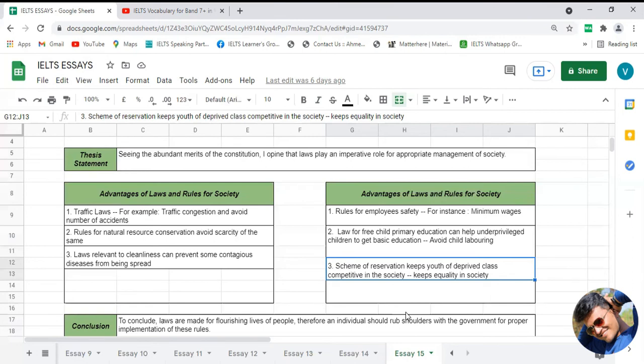Although some amendments are required in that scheme, and everybody has come together to make certain changes in that scheme, depending on the requirement, depending on the time. But yes, definitely that scheme has provided so many advantages to so many individuals, and indeed it is a betterment for society. Okay, so these are the advantages which I have discussed for body paragraph number two. Now it's time to see, by using these points, how we can develop our body paragraph number two. So let's see the same in the next slide.